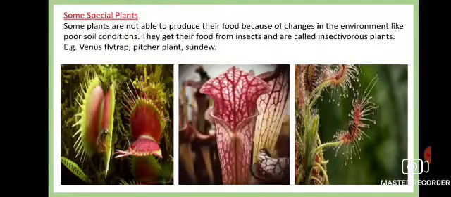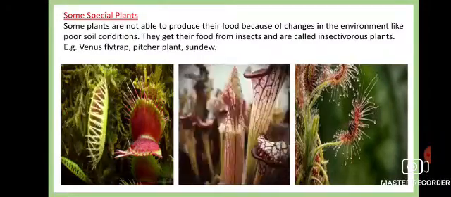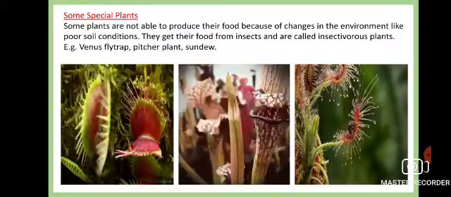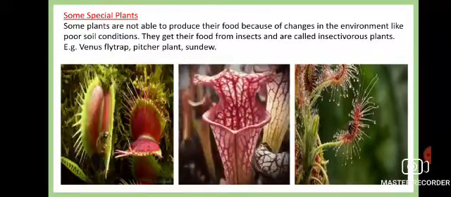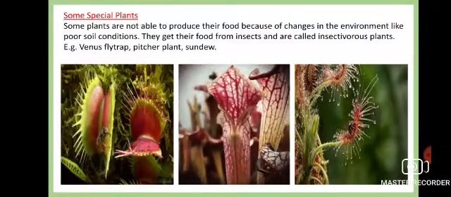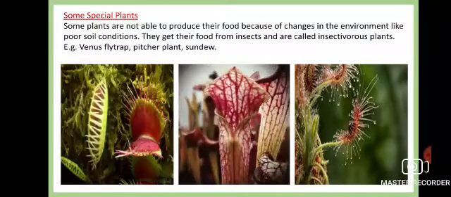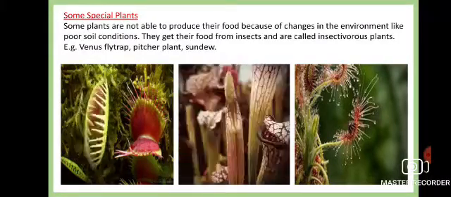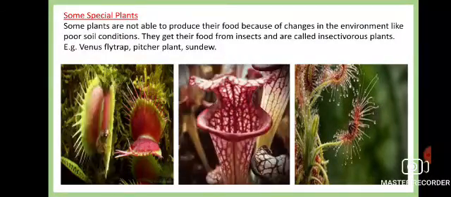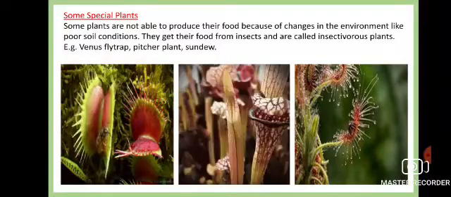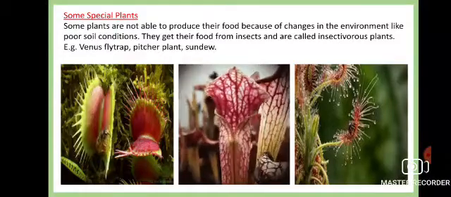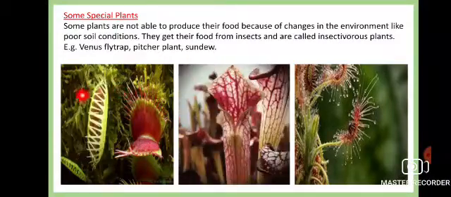Because these plants are not able to produce their own food because of changes in the environment, like poor soil condition, or some other reason, or maybe they are producing food which is not adequate for their nutrition. So they get the nutrition from the insects and are known as insectivorous plants.